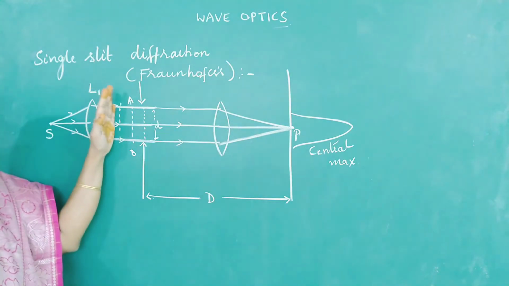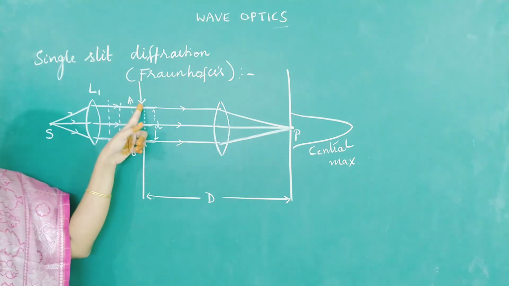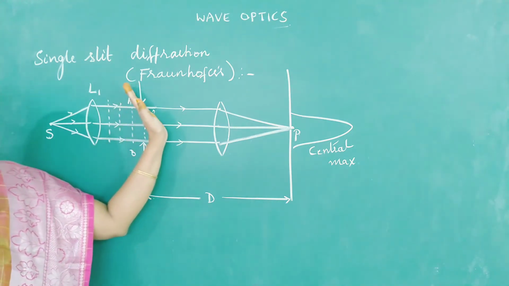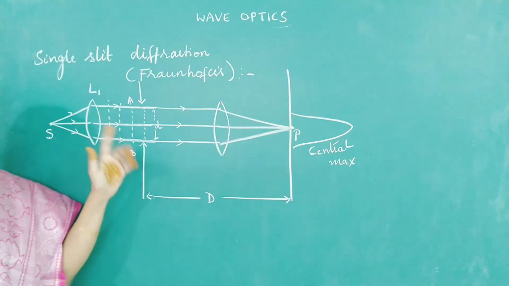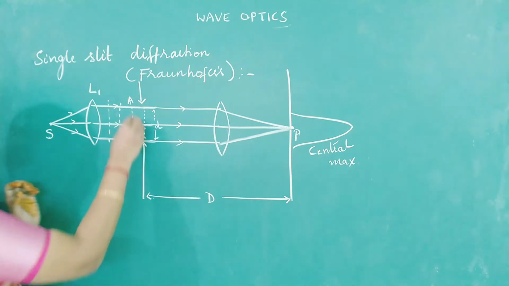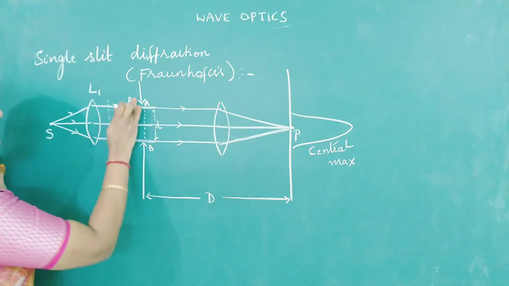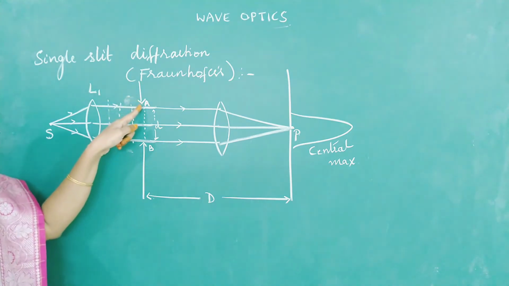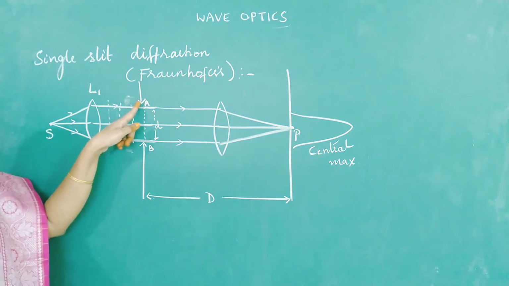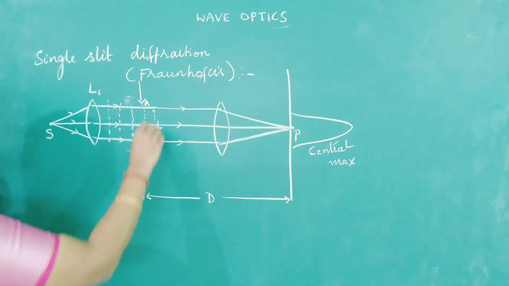But this plane wavefront, if it hits this edge of the slit at A, is going to bend. I repeat, diffraction is bending of the wavefront. So if this plane wavefront AB, I will call this AB, is hitting the slit at the point A, then it is going to bend through a certain angle.